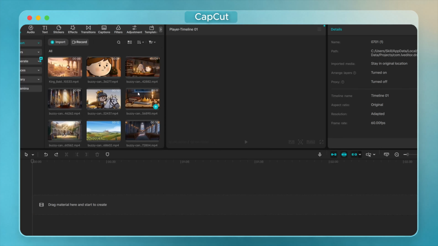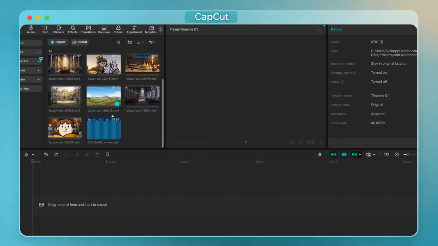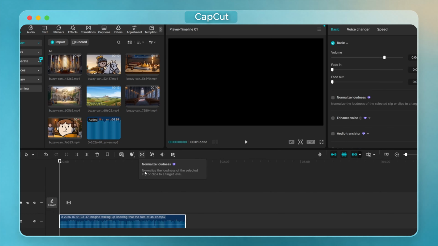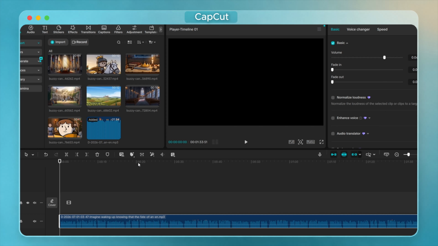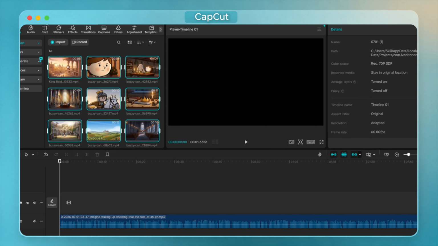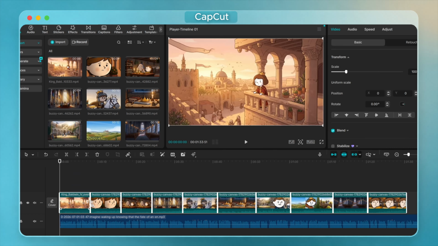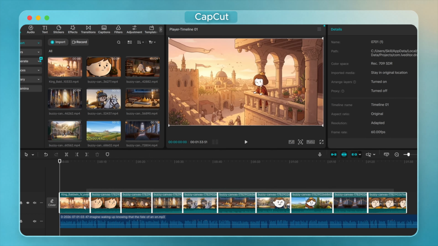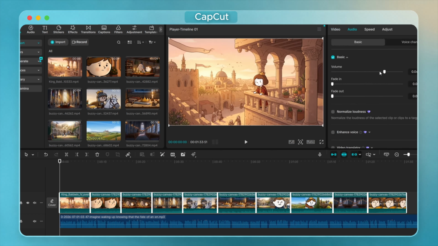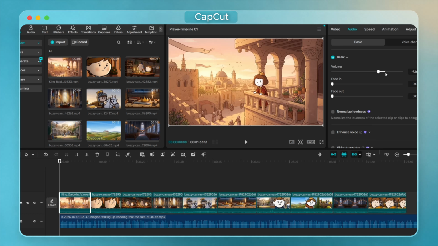Now go into CapCut. Import all the videos you made in Google Flow, along with all the audio files you produced in Fish Audio, into a new project. I always recommend placing the audio files on the timeline first because the video narration dictates exactly how long each scene should be on screen. Once the audio is in order on the timeline, now place the videos for each scene exactly under the same section of audio so that the image and narration are perfectly aligned.